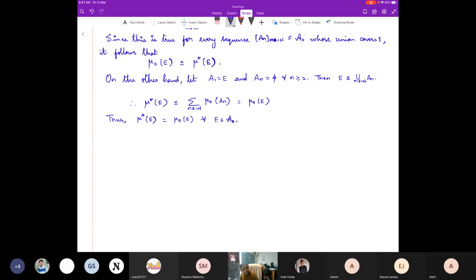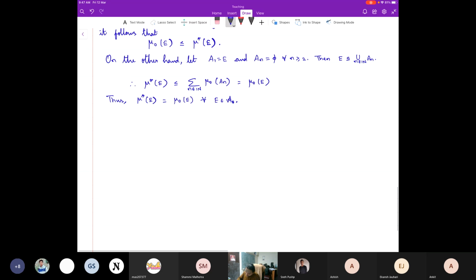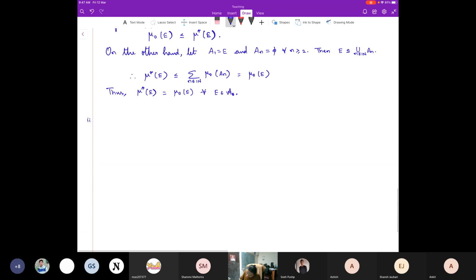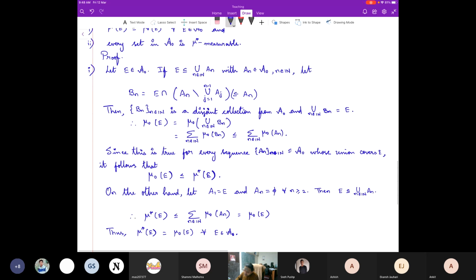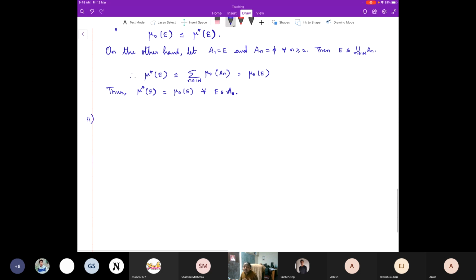Yeah, the second one requires some time, so I don't want to rush through. Let me finish it. It is not a difficult one, but still. What is the second one? We will have to show that every set coming from this A naught is mu star measurable, right?